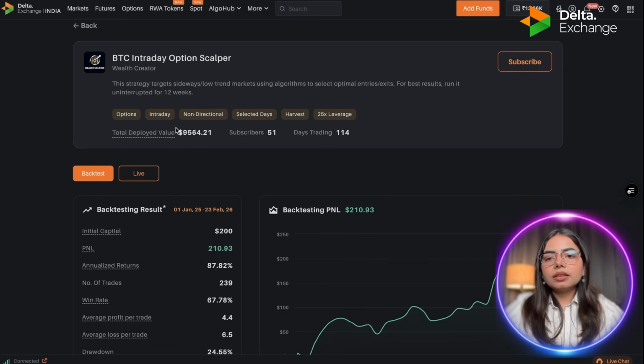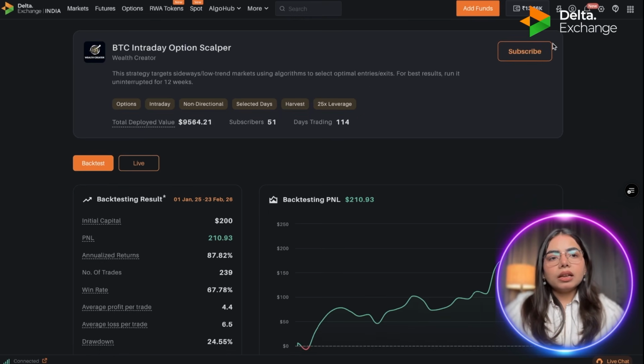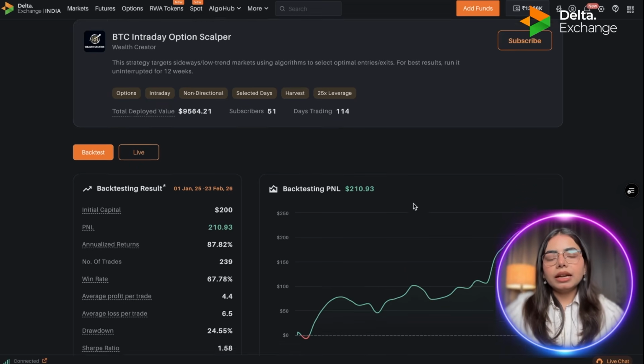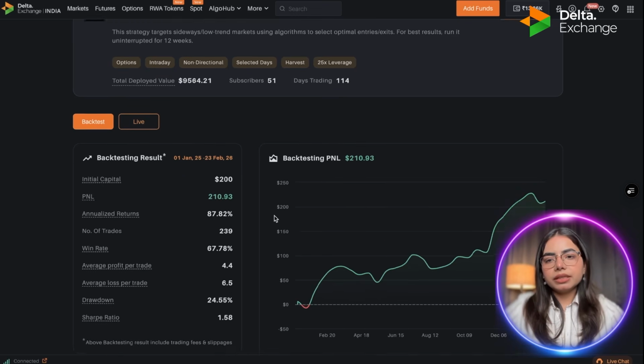Total deployed value, that means in this strategy, the total value that is deployed by the subscribers is approximately $9,564. The total number of subscribers is 51. Now, I'll come to the subscribe option later once I choose my strategy. But before that, let me tell you how this strategy and this analysis work.